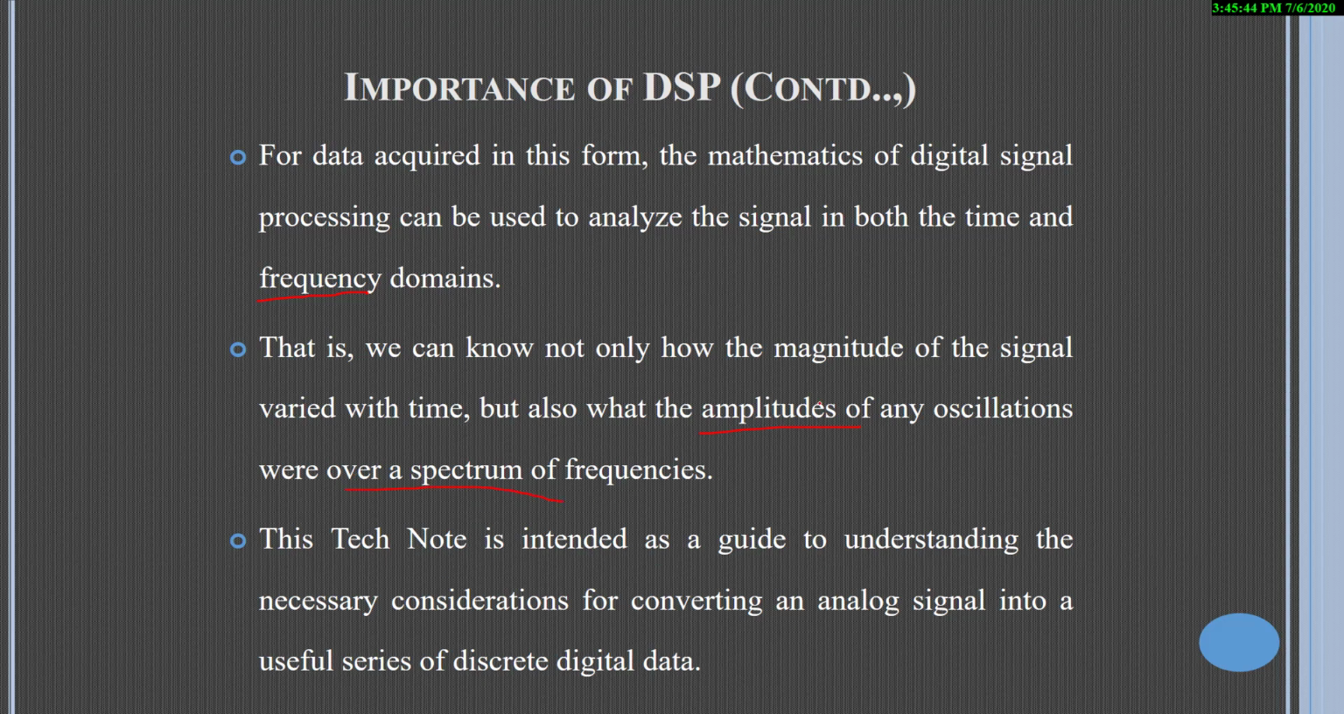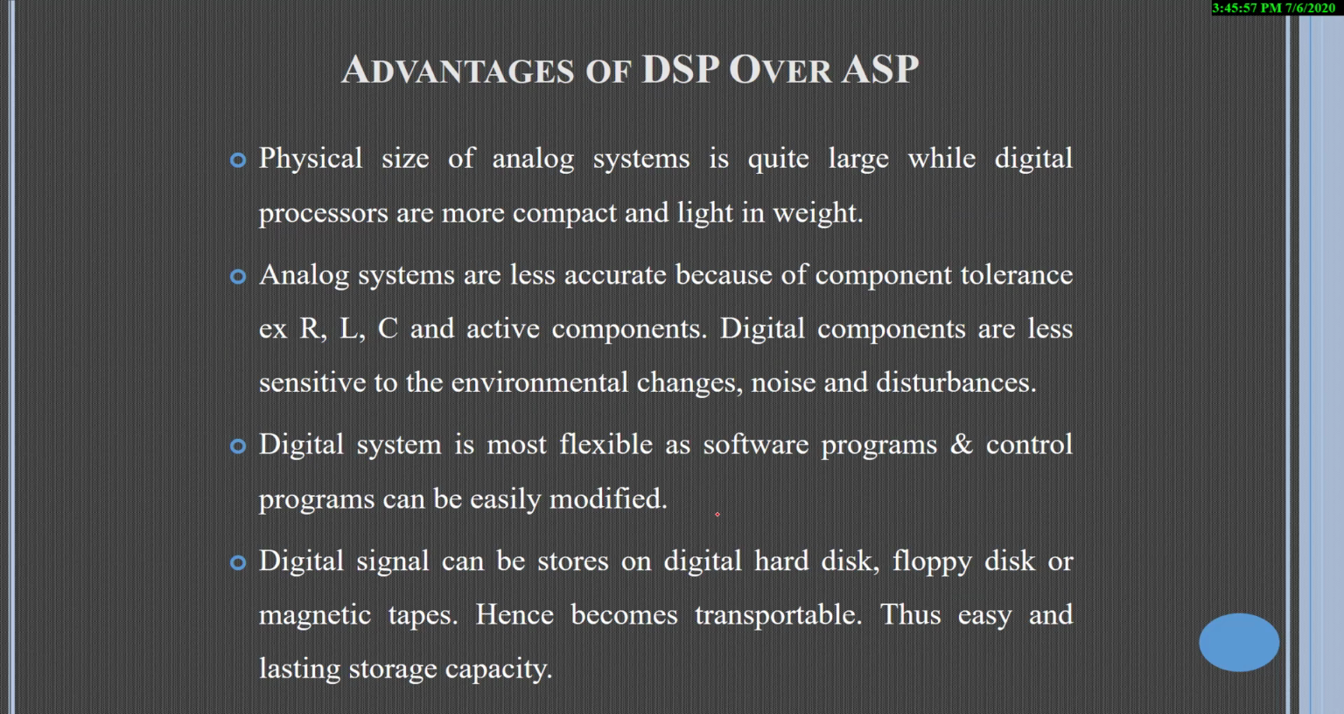And in analog signals, there are some considerations to be taken care of, that is, for converting an analog signal into a useful series of discrete digital data. The next is, there are some advantages of DSP, digital signal processing, over analog signal. It is very compact. That is, a digital system is very compact and light in weight when compared to an analog system, which is quite large.